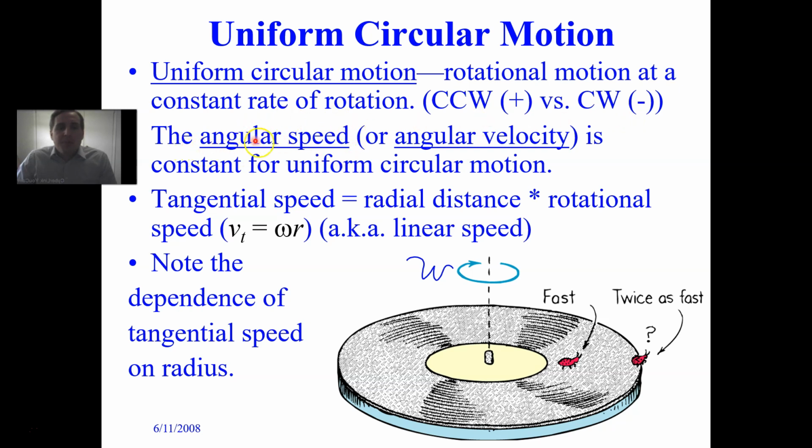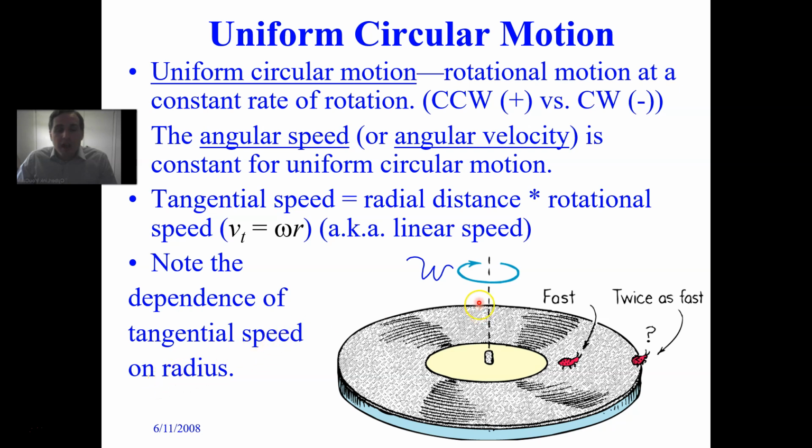Now the angular speed, and by the way, angular speed becomes angular velocity if we take into account positive versus negative, counterclockwise versus clockwise. The angular speed is constant in uniform circular motion. Now the tangential speed is the radial distance times the rotational speed. So v tangential is omega times r. This is sometimes called the linear speed. Note the dependence of tangential speed on the radius. Okay?